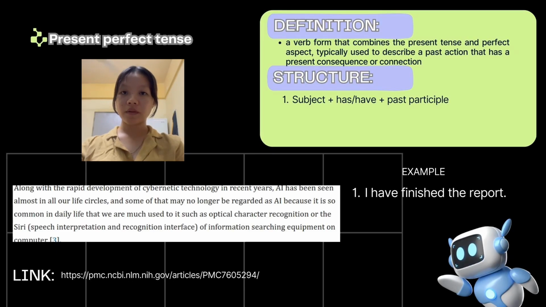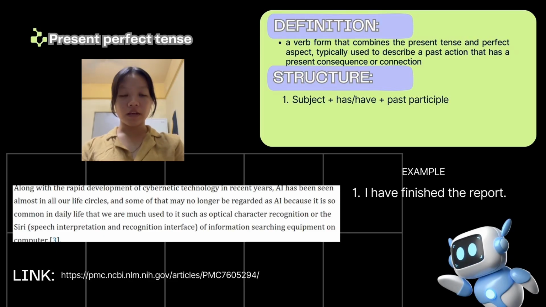So here is my finding in the article about artificial intelligence. AI has been seen almost in all our life circles, and some of that may no longer be regarded as AI because it is so common in daily life that we are much used to it, such as optical character recognition or Siri.